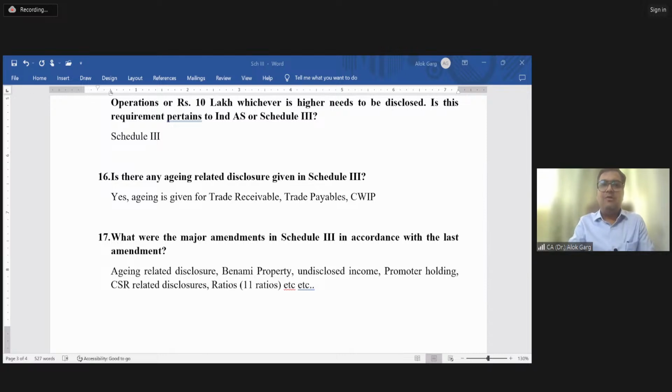Ind AS 1 is also a related kind of a thing where we will be talking about presentation of financial statement. Abdul is asking, sir, of shareholders, if holding is more than 1% is reportable or more than 5%. So Abdul, earlier there was only one disclosure, and that disclosure was only talking about more than 5% of the share capital, right?